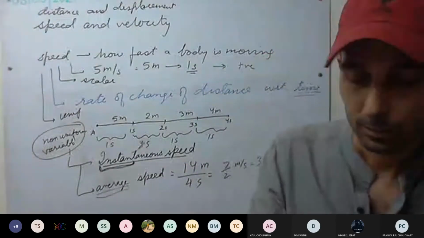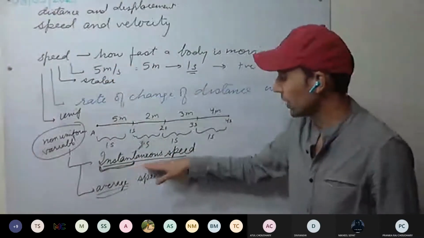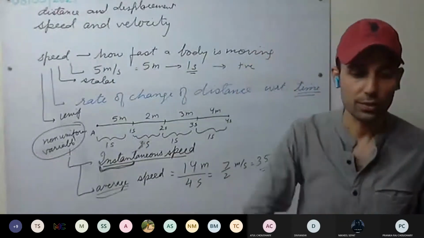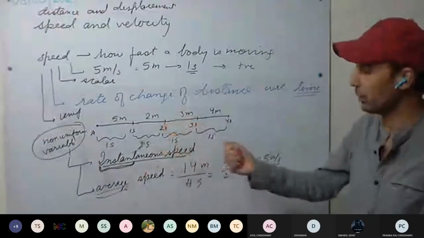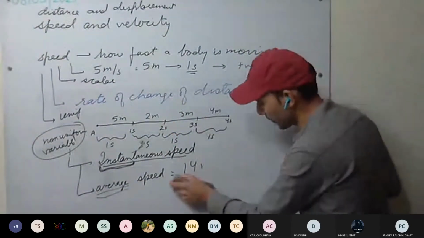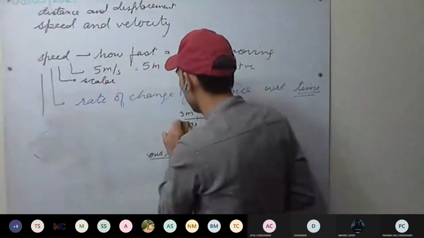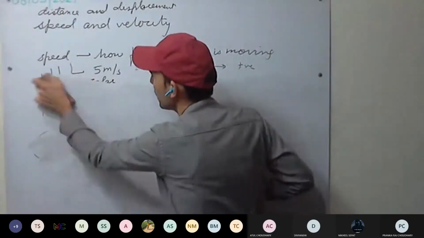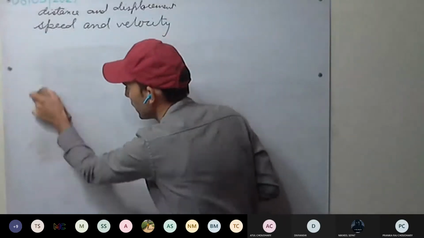This is clear? Now one more thing. If it is uniform speed, do we need instantaneous speed or average speed? Do they have any meaning if the speed is uniform throughout the journey? No, sir, because all three will be the same. We talk about instantaneous speed and average speed when there is variable speed. So speed is clear to all. Now we'll be discussing velocity. Just go through speed once in your book if you have any doubt.